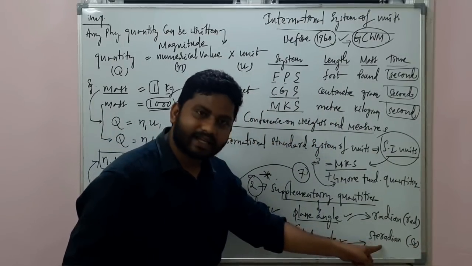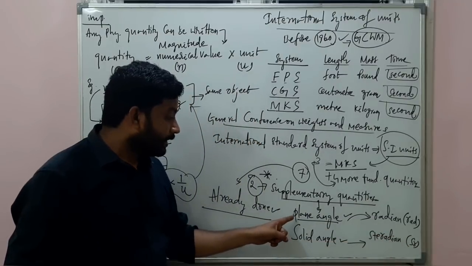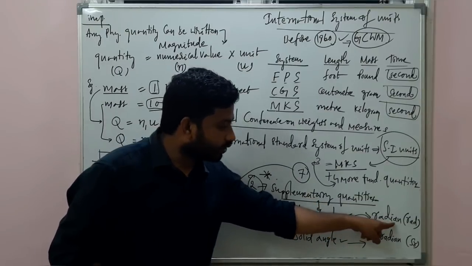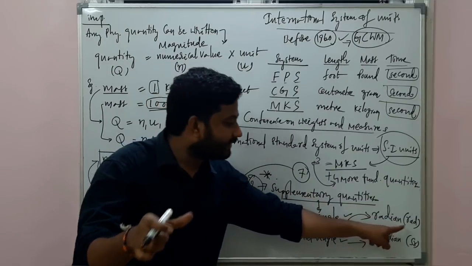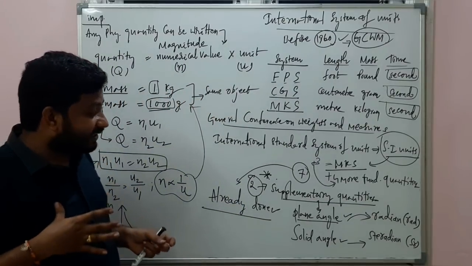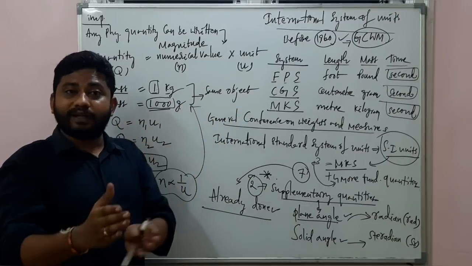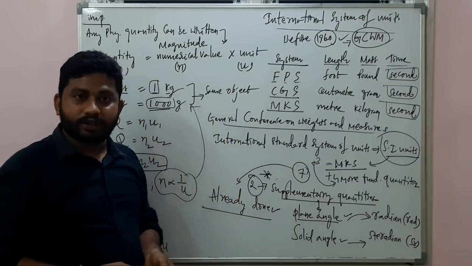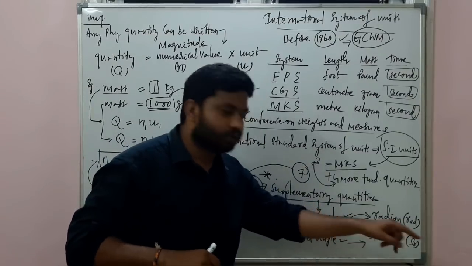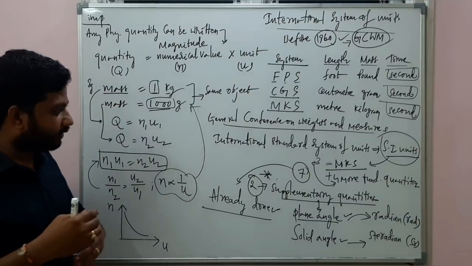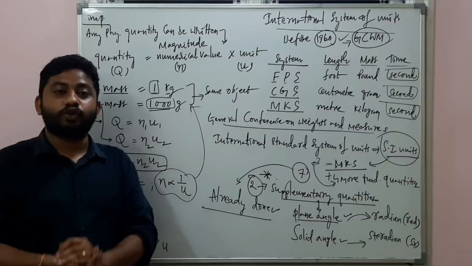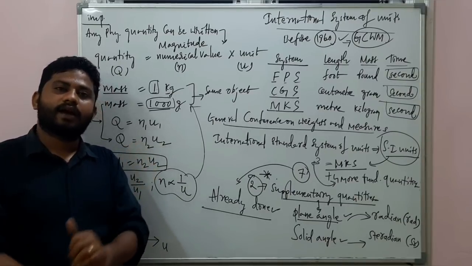Solid angle, steradian, symbol SR. Plane angle, one of the supplementary quantities, has the unit radian, and its symbol is RAD. So in this way, we have finished 7 fundamental quantities and 2 supplementary quantities, and their units are also mentioned here. You carefully see, right? Our next session will start from the SI system of units. Understand? Thank you very much.